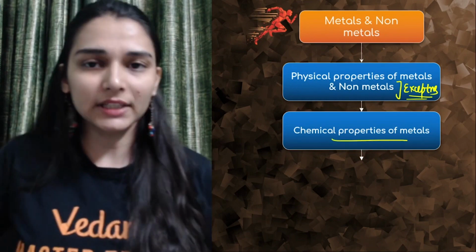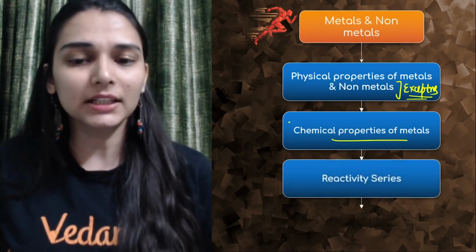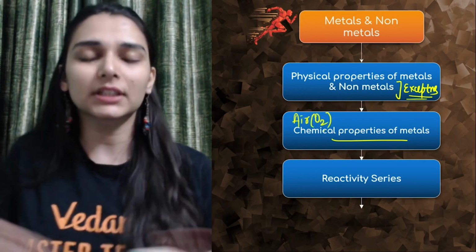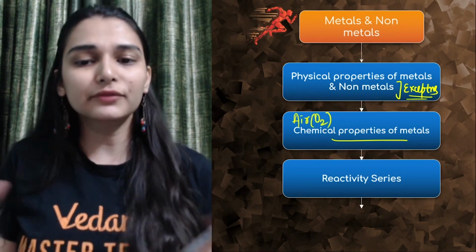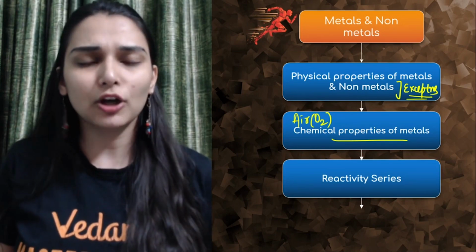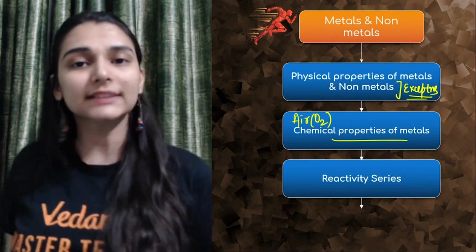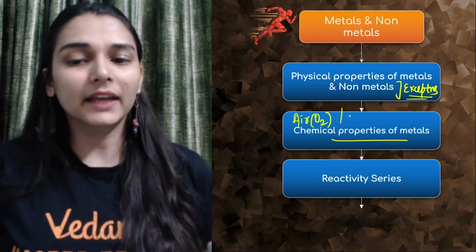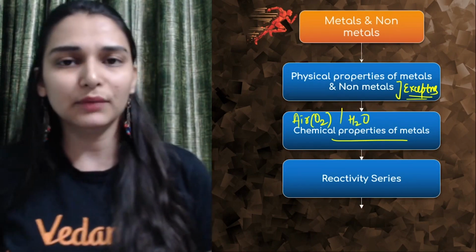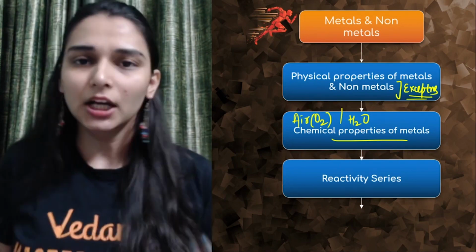Then chemical properties, wherein we need to study the properties of metals, like how they are reacting with air. And in air specifically, you have to see the reaction with oxygen. Metals would be reacting with oxygen to form metal oxides, and the nature of these metal oxides is generally basic. At the same time, you should know about the amphoteric oxides. Then their reaction with water: which metal reacts with cold water, hot water, steam, and whether you would be getting a metal oxide or hydroxide, you should know that.